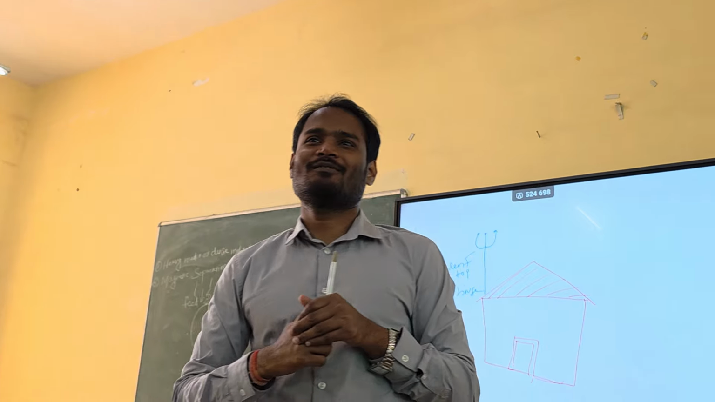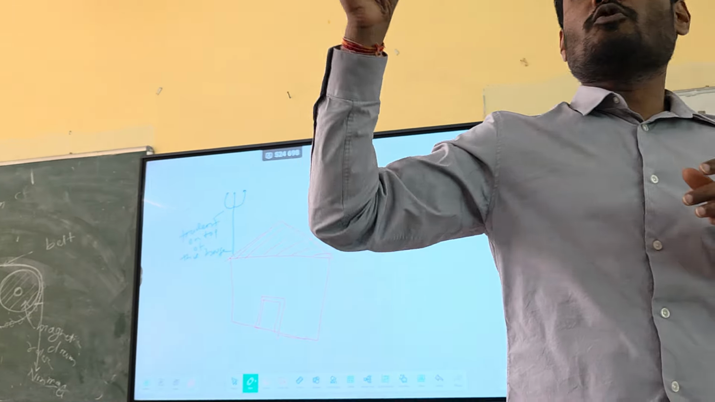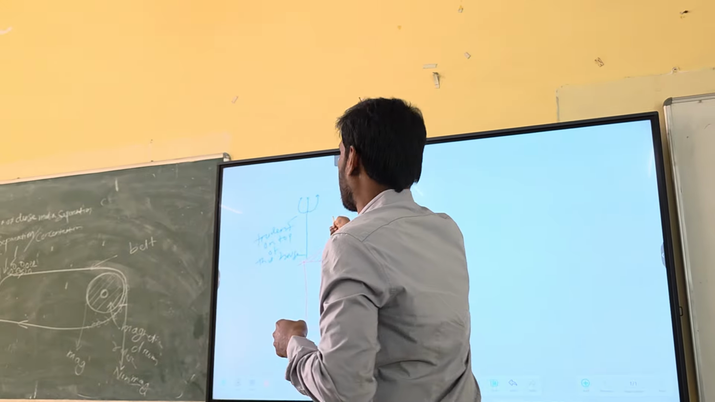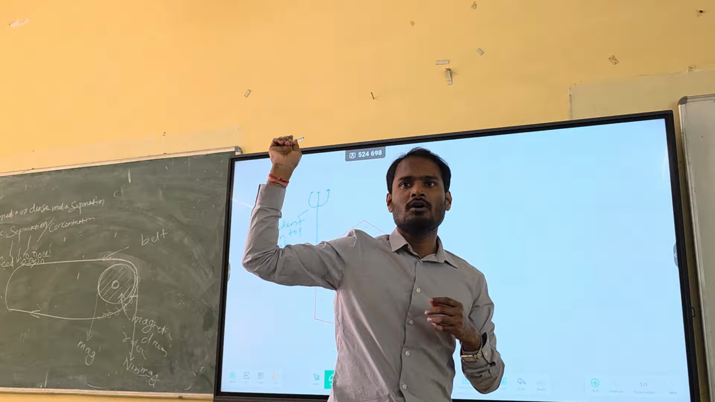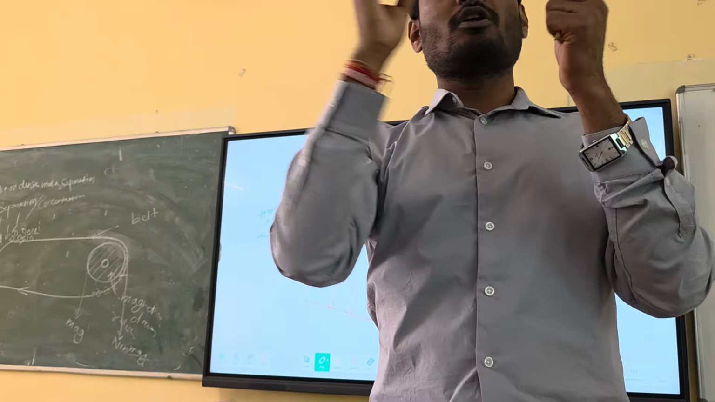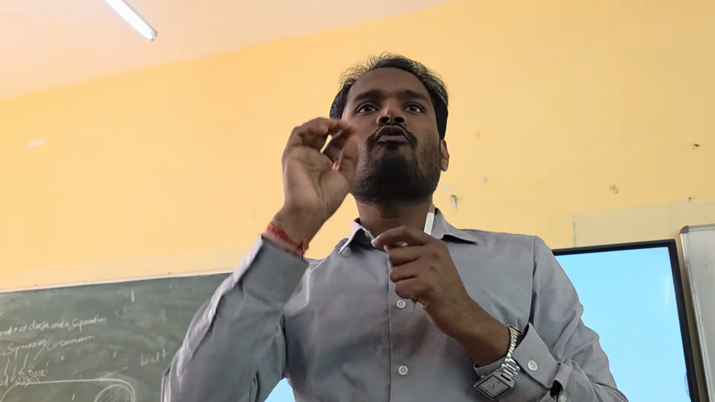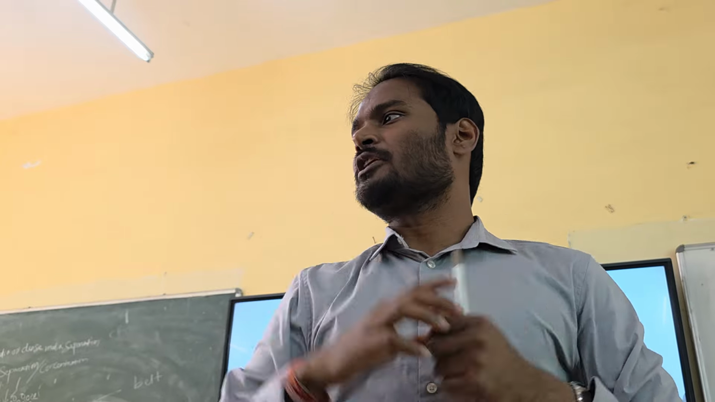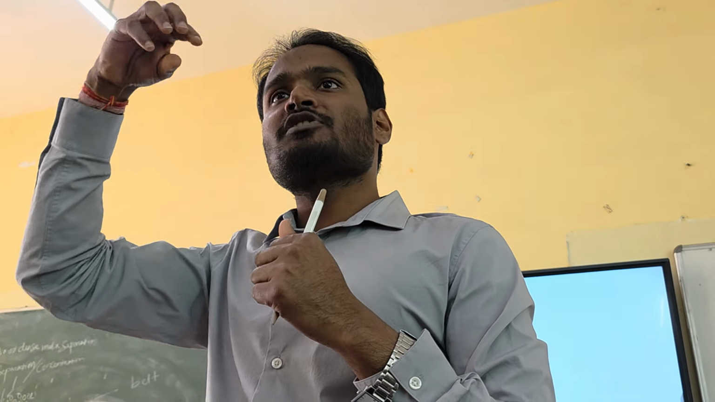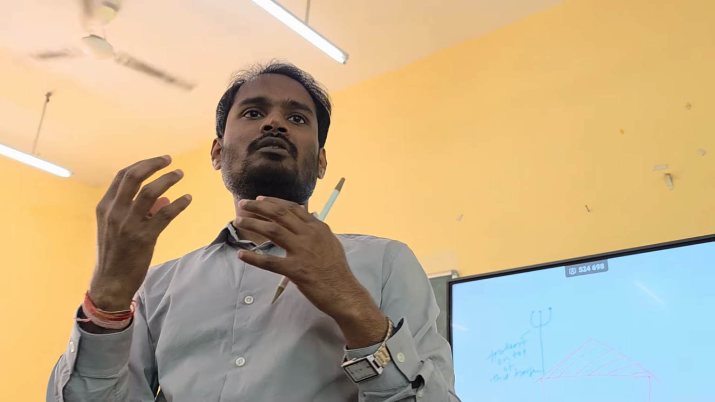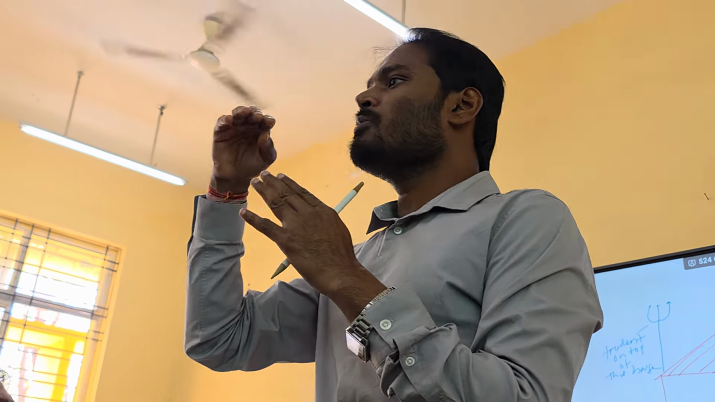Earthing, earthing. So in the tall building they will be having, suppose this is a trident, trishul, whatever. The top of the trishul or the trident is sharp. So whenever any metallic sharp object will be there, the concentration of charge will always be maximum there. You have to remember, the concentration of electrical charges will always be at the top of the sharp edges.